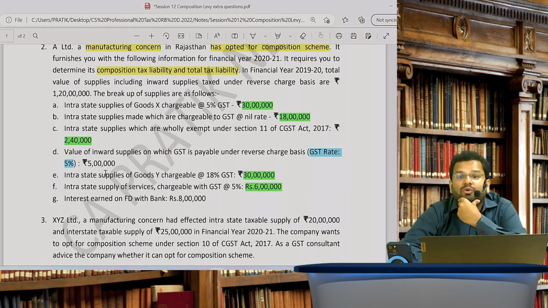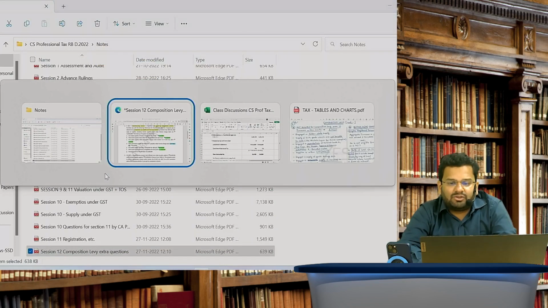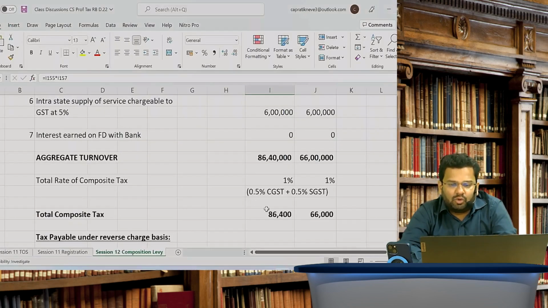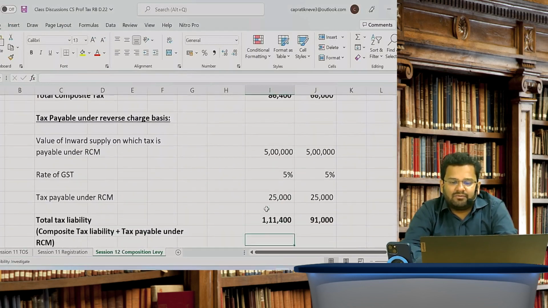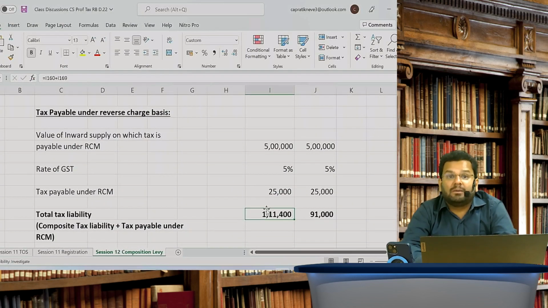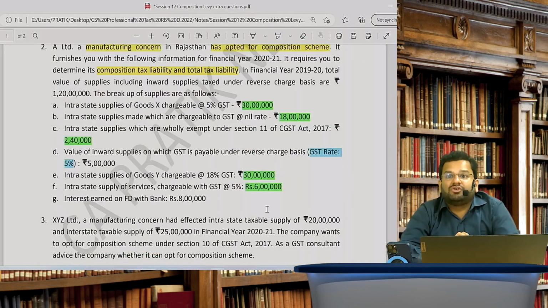So 5 lakh into 5%, 25,000. So 86,400 plus 25,000 will be the total GST payable. And you cannot use ITC for this. This has to be compulsorily paid in cash, because you are a composite dealer. You cannot avail ITC. Is the point clear to you?